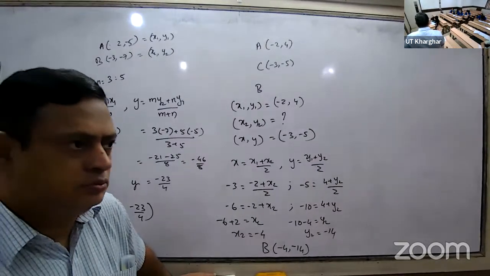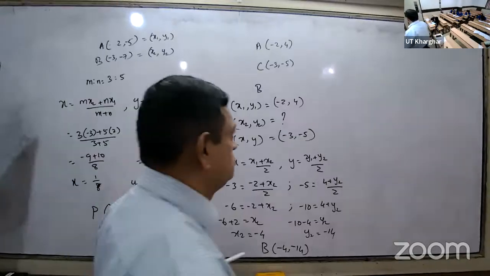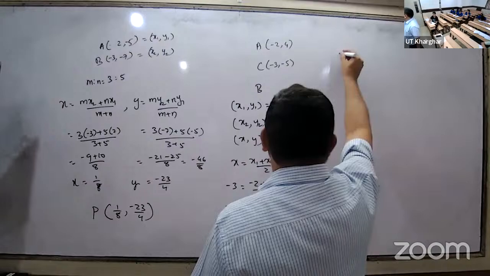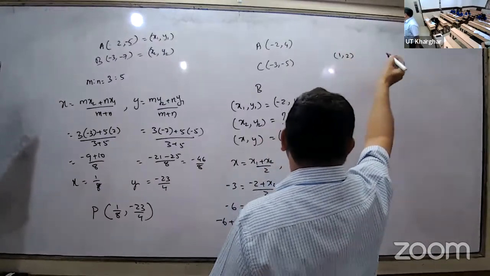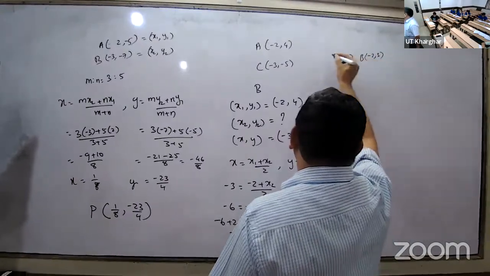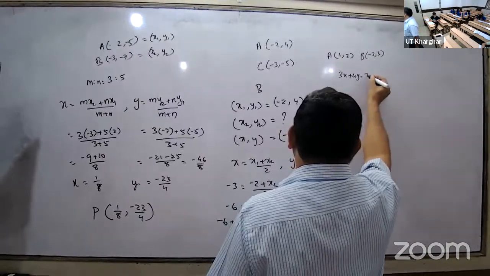Find the ratio in which the line joining the points (1, 2) and (-2, 3) is divided by the line 3x plus 4y is equal to 7.